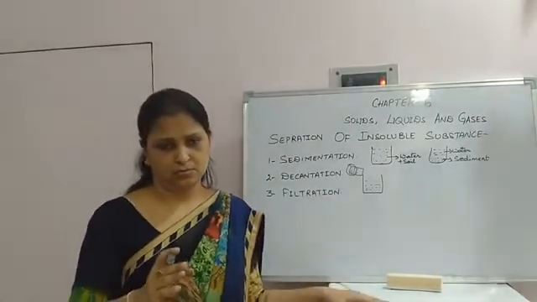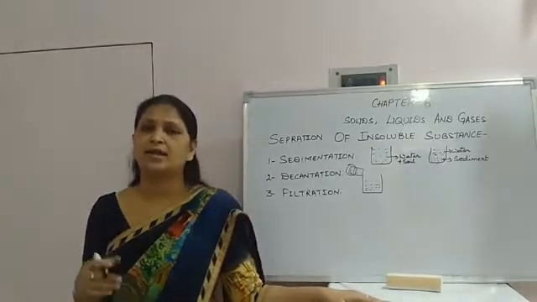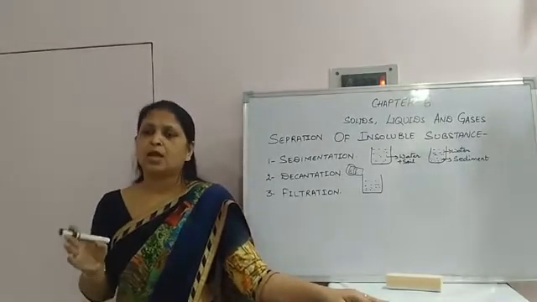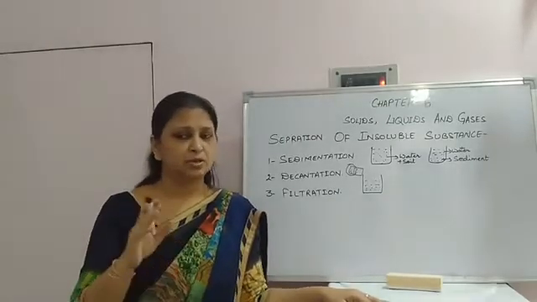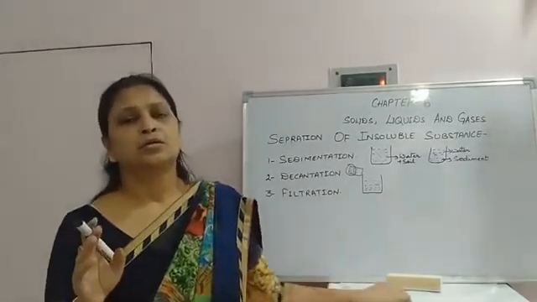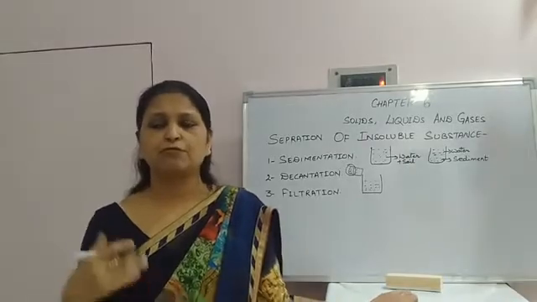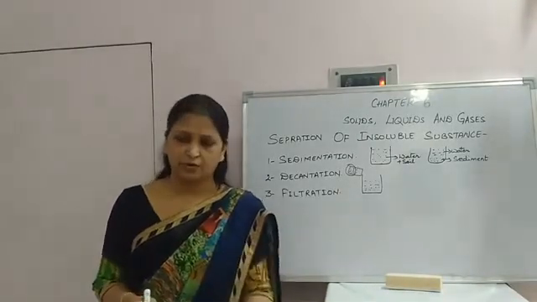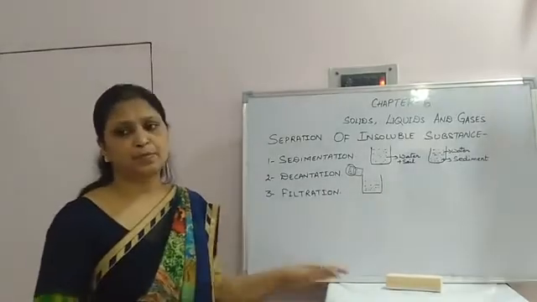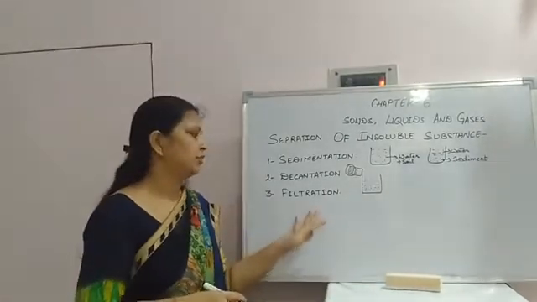Insoluble substances are left behind on the filter paper or the muslin cloth. So the separation of fine insoluble particles from a liquid using filter paper is known as filtration.